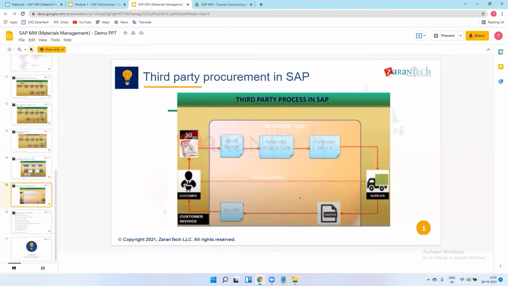So in this process, we will process payment to the XYZ vendor, and we will tell the ABC vendor, against the sales order, that we will process payment for you as well, but don't send the material to us against our payment.